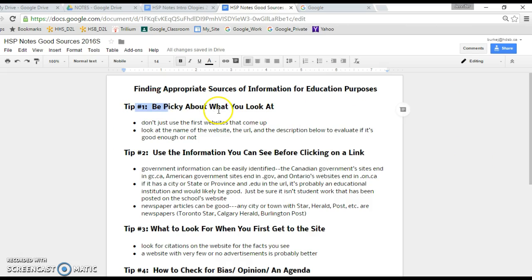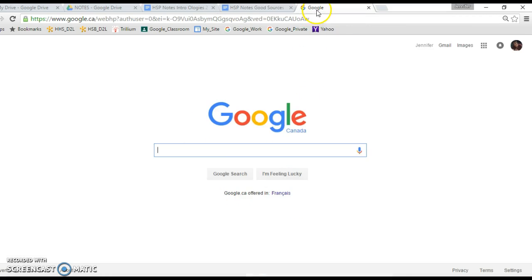So the first overall tip is you need to be picky about what you look at. It's not good enough to just click on the first 3 websites that come up and assume that they're fine. You need to take a little bit of time and look at what that website is called, look at the URL, look at the description below to evaluate whether or not it's good enough for you. And I'm going to take you through an example to see what I mean in terms of the other tips.